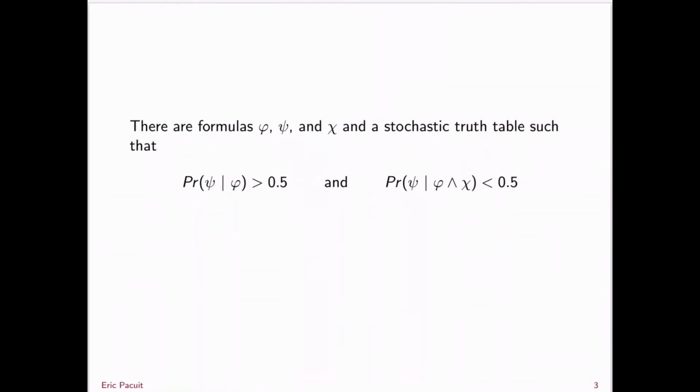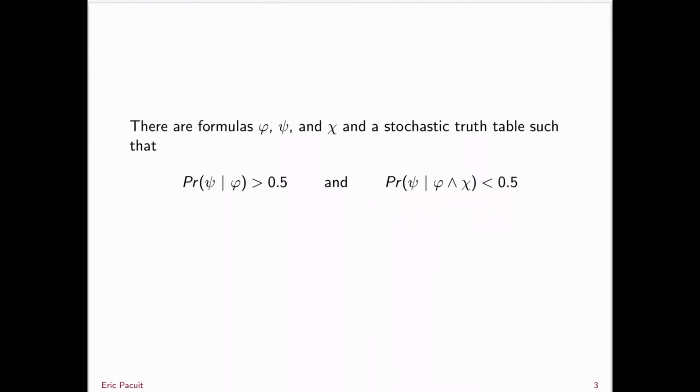First of all, we're going to be able to find formulas phi, psi, and chi, and a stochastic truth table, such that the probability of psi given phi is greater than 0.5, and the probability of psi given phi and chi is actually less than 0.5.